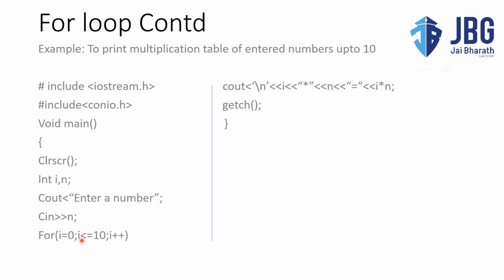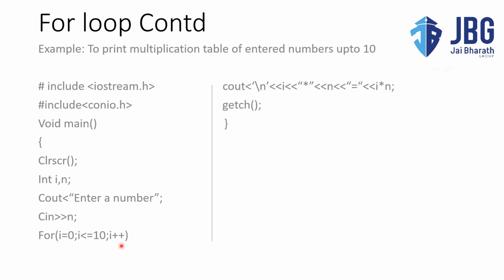First i equal to 0. Here when we check i is less than 10, we will go to the body of the loop. So what is in the body of the loop? Slash n is for getting a new line. Here i is 0, so 0 into n. If I am giving 7 for n, 0 into 7 equal to 0, right? Then after this, the value of i is updated to 1.